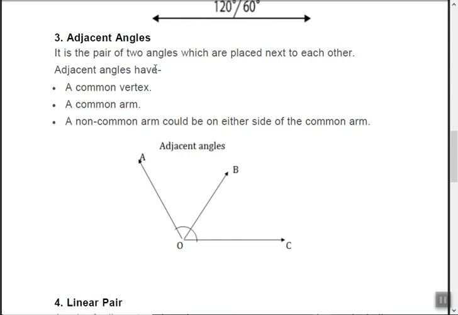So adjacent angles have what? One common vertex. Vertex means this point O. One common arm, that is OB. Two non-common arms could be on either side of the common arm. Means they will be here on either side, this side and this side. They can't be on the same side, right? So that is the meaning of adjacent angles.